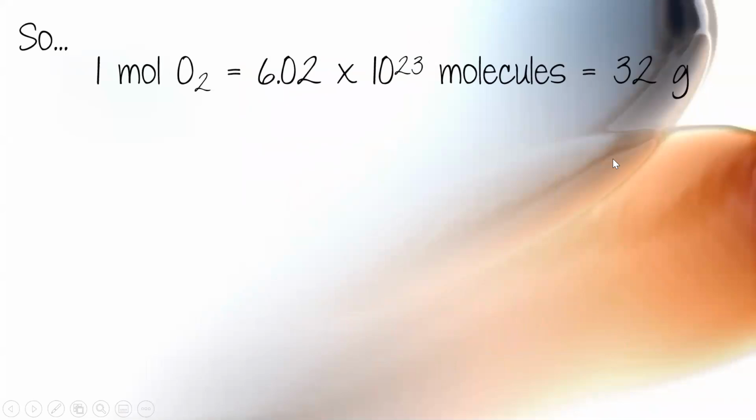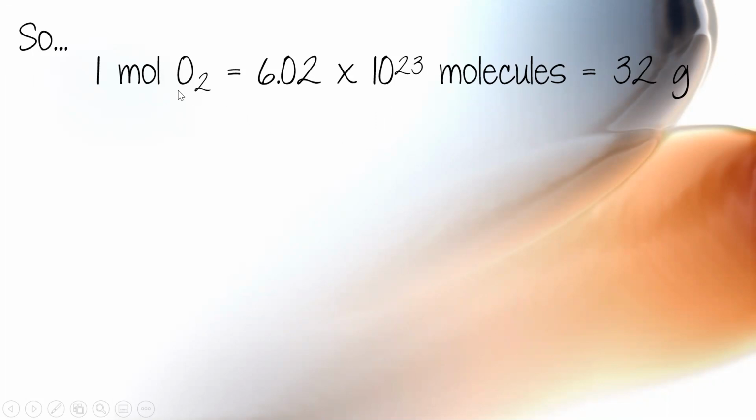If we're saying 1 mole of oxygen, you really have to remember your diatomic elements. If you don't remember those, just always consult your periodic table where it should be written down. So we have 6.02 times 10 to the 23rd molecules or atoms equaling 1 mole of oxygen. 1 mole of oxygen equals the molar mass of oxygen. 16 plus 16, 2 oxygens, gives us 32 grams.